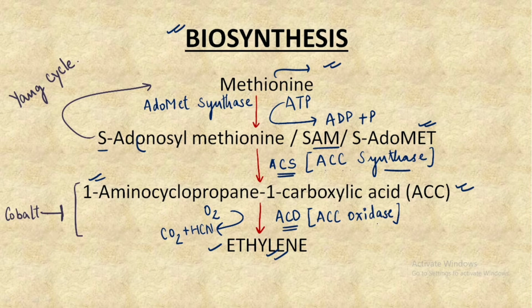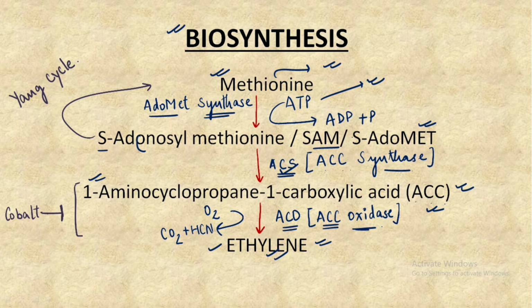In the initial step, we have 1 ATP used, and the enzyme used is adomat synthase, which helps in the conversion of methionine into S-adomat. This S-adomat gets converted into ACC by the help of the enzyme ACS, and this ACC gets converted into ethylene by the help of the enzyme ACC oxidase.